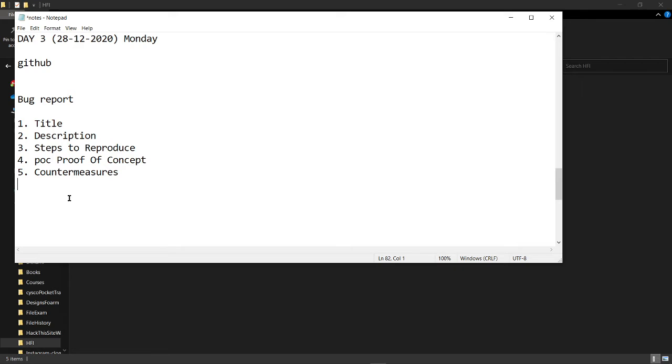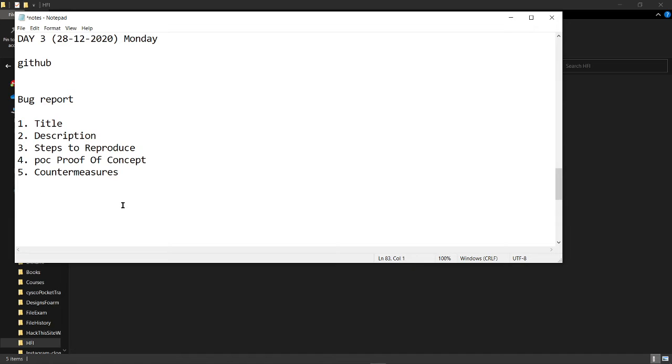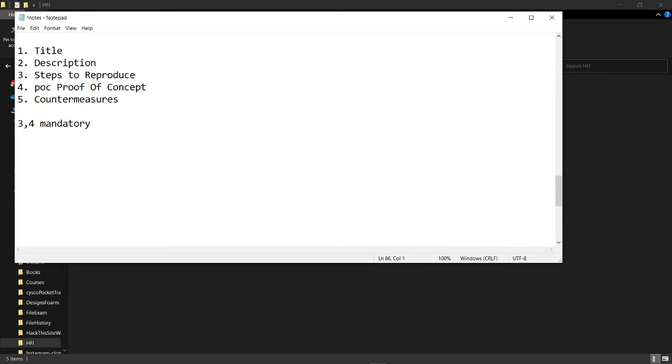Out of these five, these two, that is 3 and 4, are needed compulsorily. If you are writing a bug report, you need to write steps 3 and 4. They must be there in a bug report. Okay, I'll give you an example bug report.